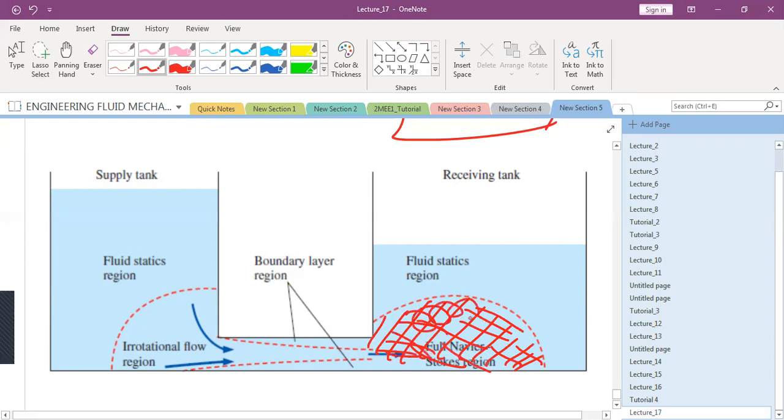So I think all the students have now got an idea why you require the approximate Navier-Stokes equation. There is no scientific reason for that. There is only one reason, that we need to simplify our analysis. We don't want to apply the equation for the entire region.